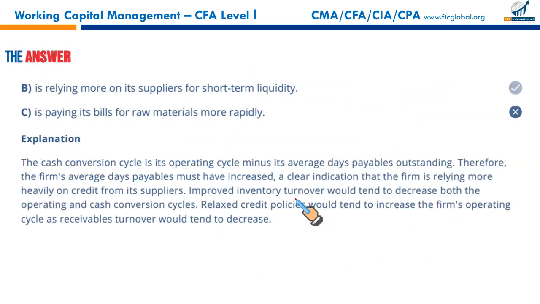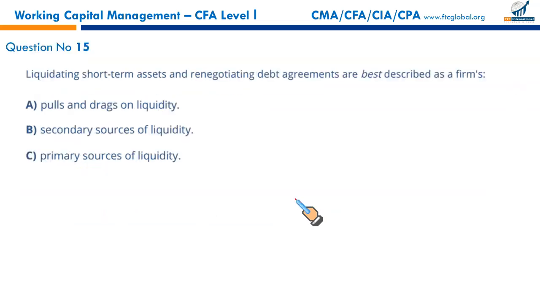When you delay paying your supplier, you will have more cash at your disposal, which is good for your liquidity. Next question, number 15. Liquidating short-term assets and renegotiating debt agreements are best described as what? When you renegotiate the loan arrangements with your banker, it means you are in trouble. You are in liquidity trouble. You are in trouble.